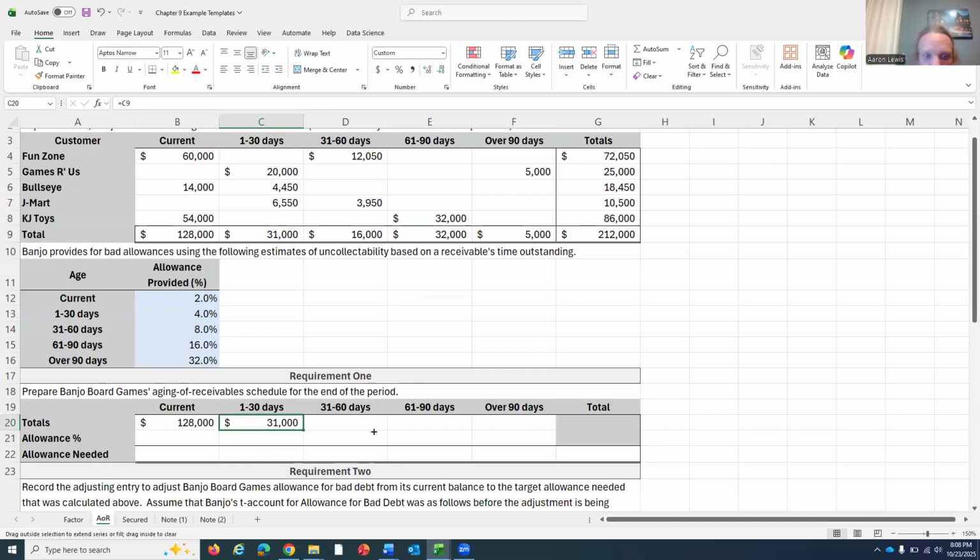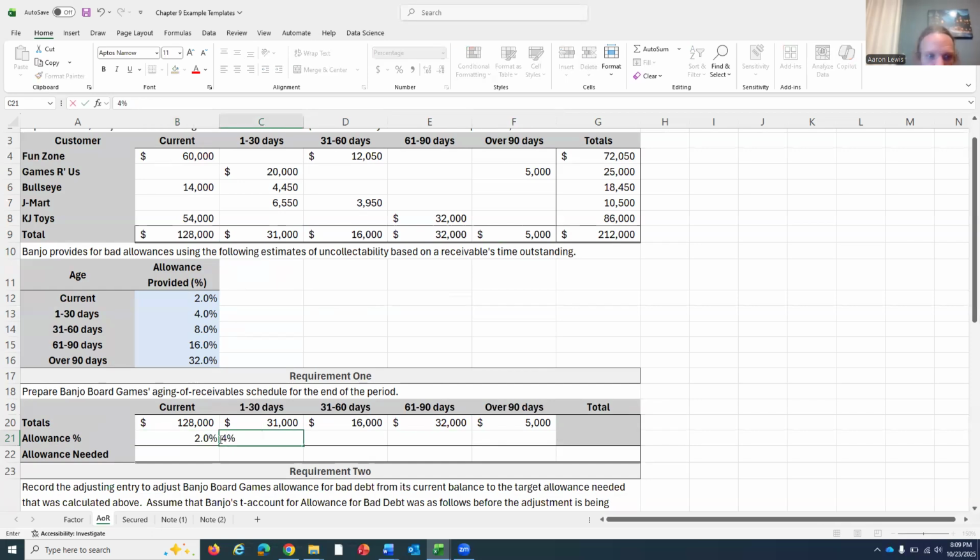So all I'm doing is bringing down the amount of total receivables that we have for each time frame to our chart over here. And then after that, I'm going to multiply that by the percentage of the probability, if you will, of uncollectability of those receivables. So this one is 2%.